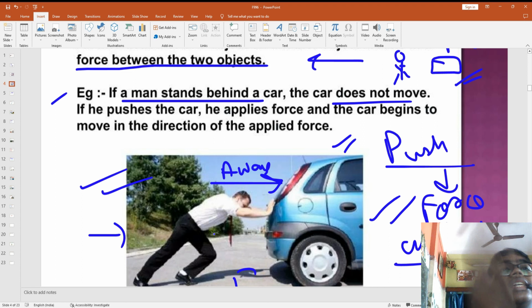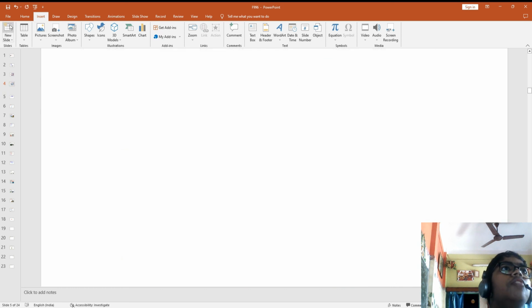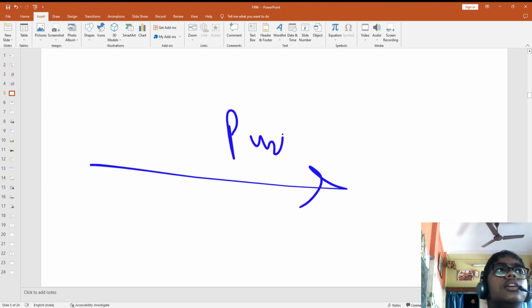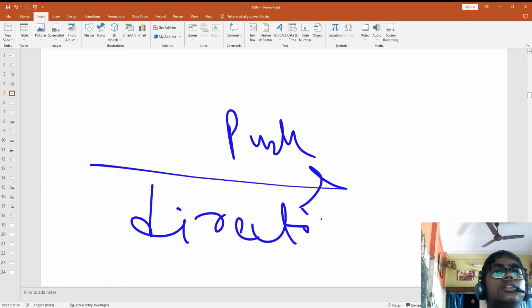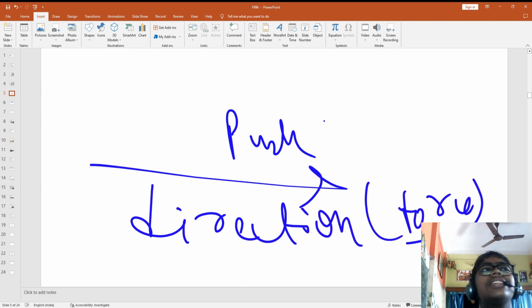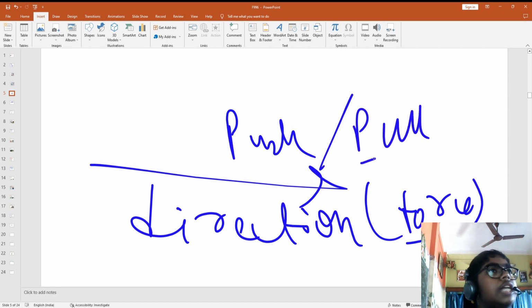When he's standing like this, they are not interacting, right? But when you're touching it, it is interacting with each other. That's why when a man is standing, it is not even moving. But when he is touching it and giving force, it begins to move in that direction. If the push is done in this direction, this is known as the direction of force. So the direction of push or pull is known as the direction of force.